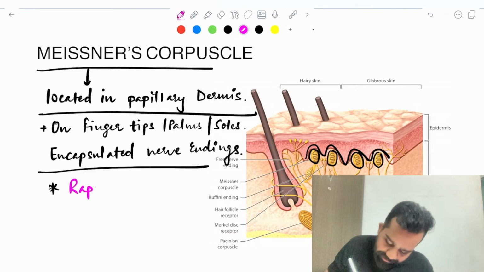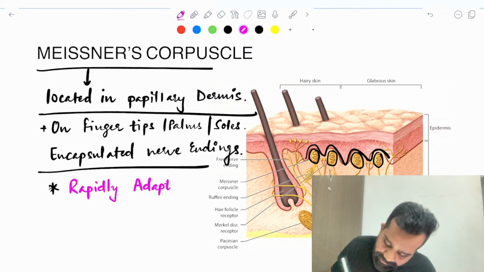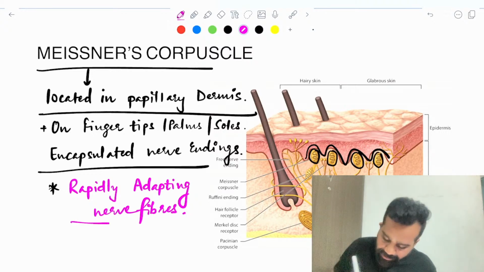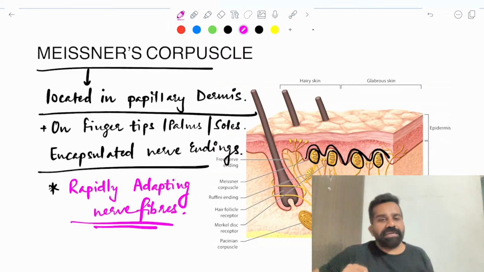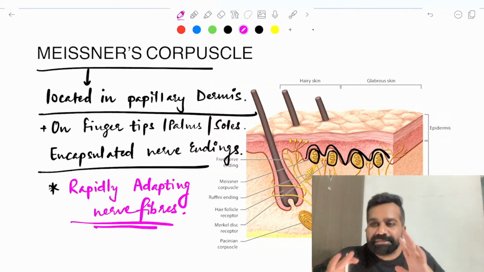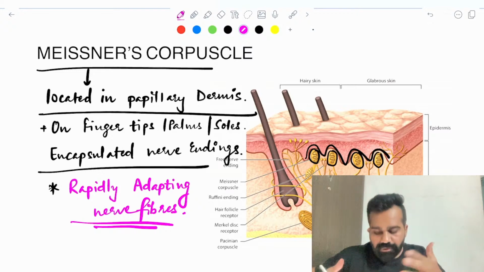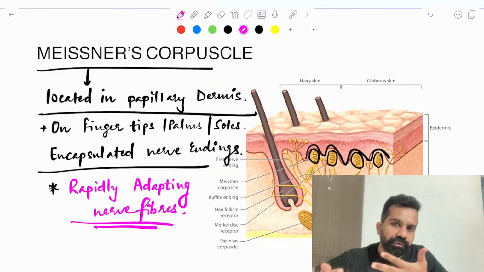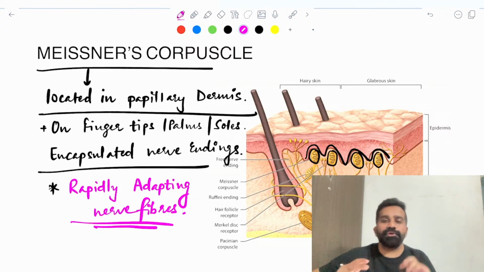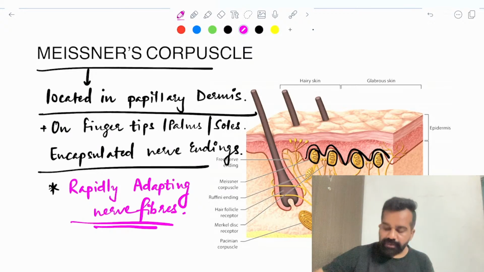These are rapidly adapting nerve fibers. This is the difference. So they can ask you what is true in a Merkel cell and what is true in a Meissner's corpuscle. They will give you some wrong options and you have to identify what is wrong. Clear?